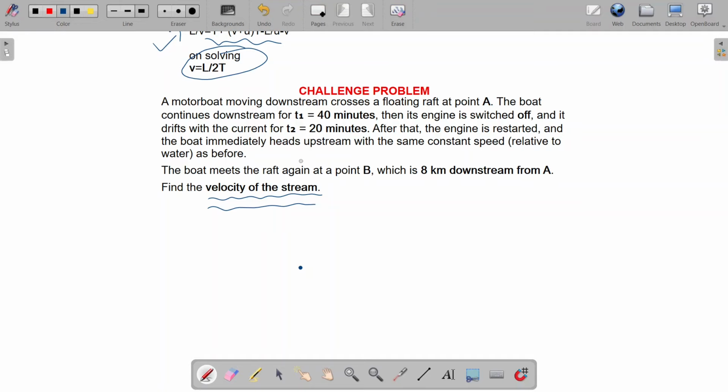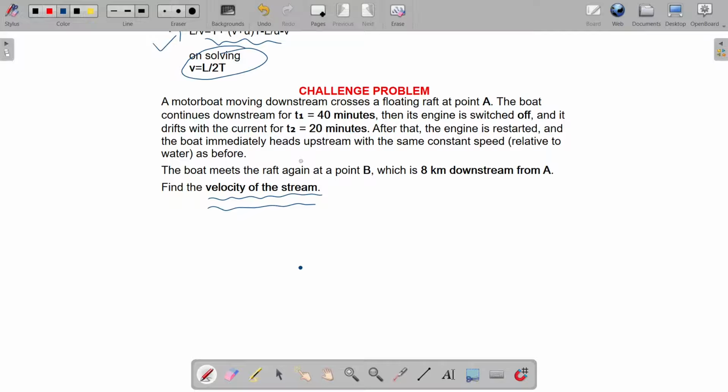So the 60-minute time, which was earlier given to us from A to B, is divided into two particular events. In the first event, the boat is going with the speed of the motorboat, and in the second event, it is just drifting like a raft. Then it turns back and heads upstream to catch up with the raft at point B, and point B is at 8 kilometers from point A. The point that is mentioned as point B here was earlier mentioned as point M.